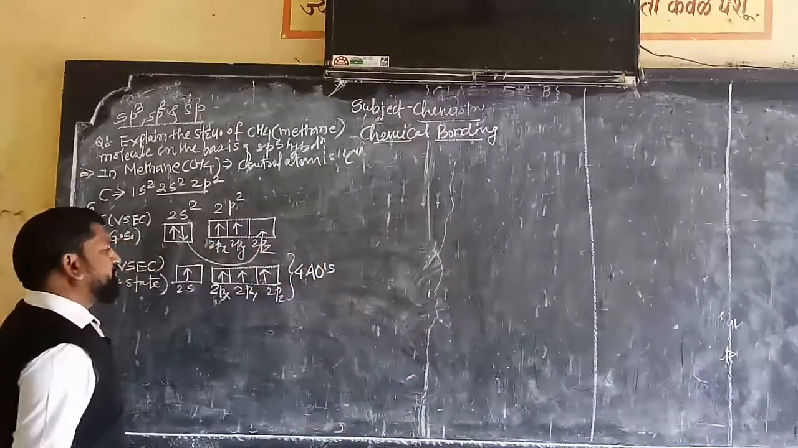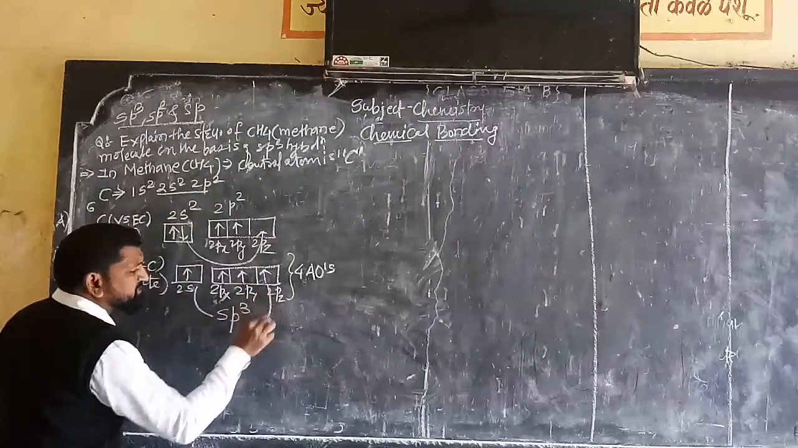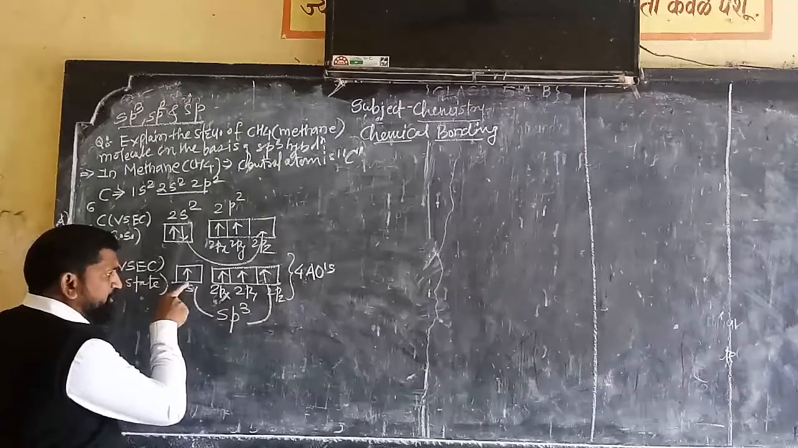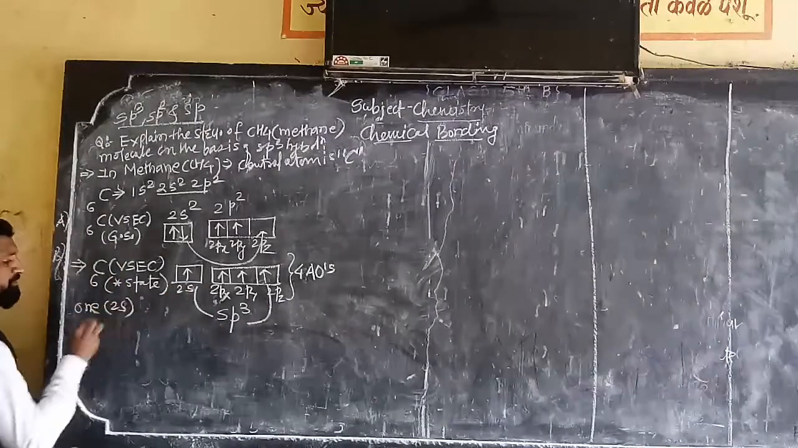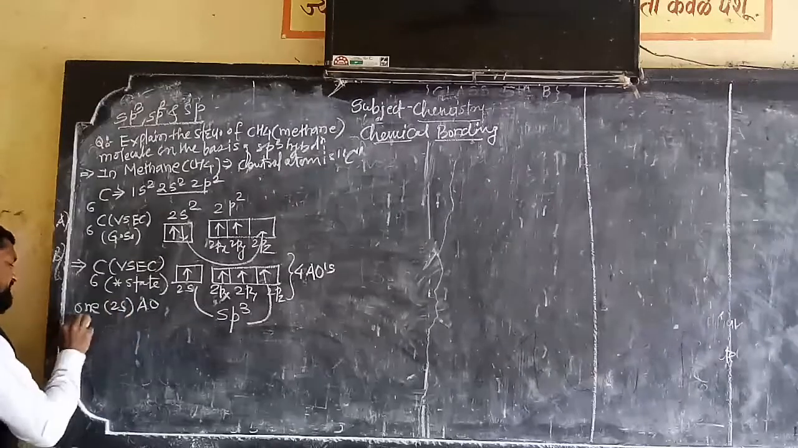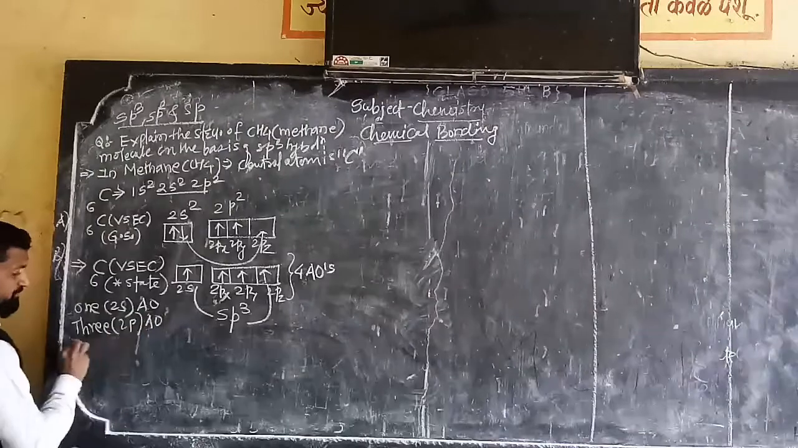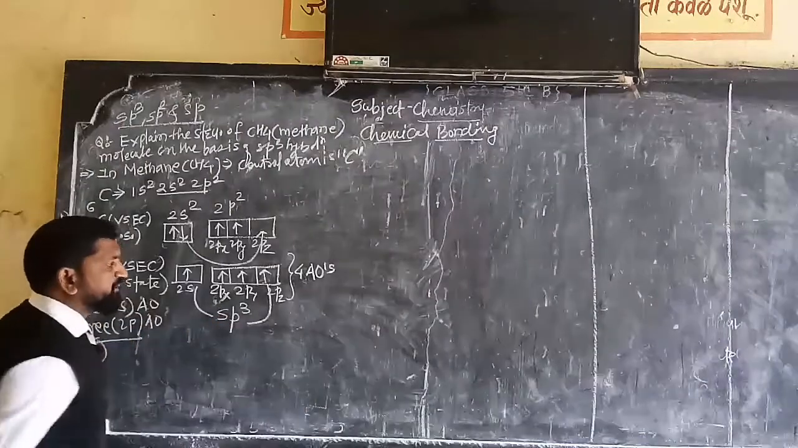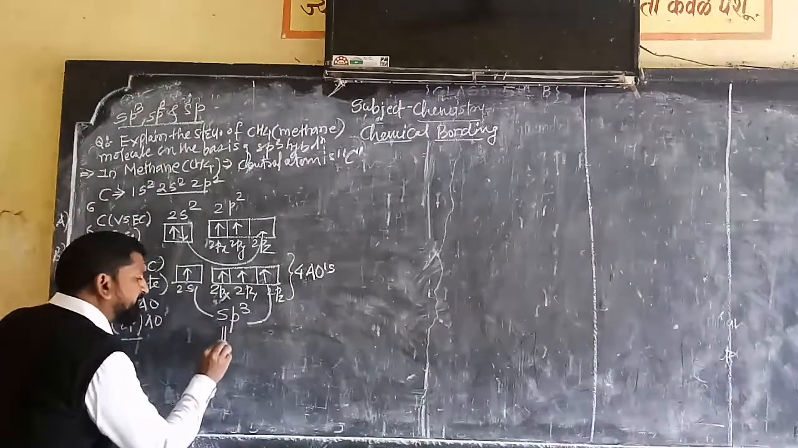Now these 4 atomic orbitals undergo sp3 hybridization. Why sp3? One 2s atomic orbital and three 2p atomic orbitals, so the total becomes 4. Now these 4 atomic orbitals undergo hybridization.